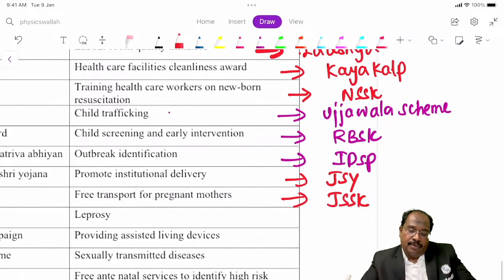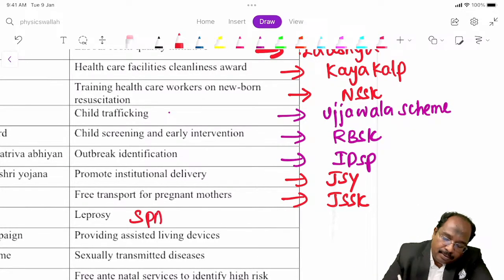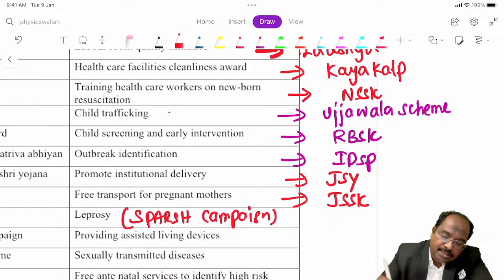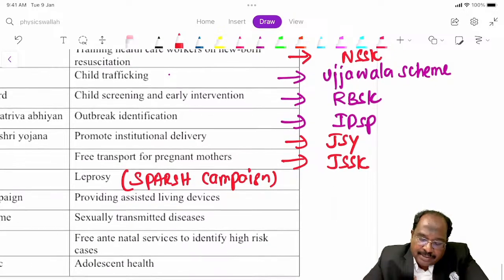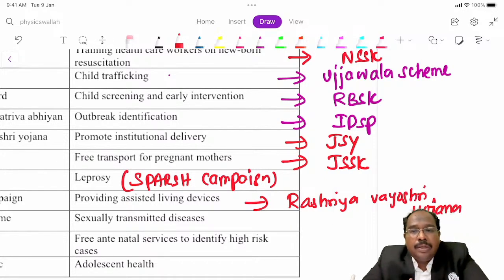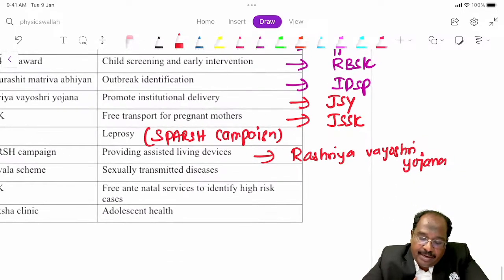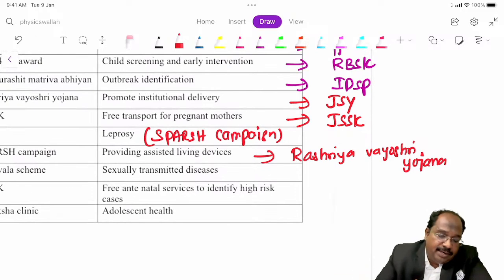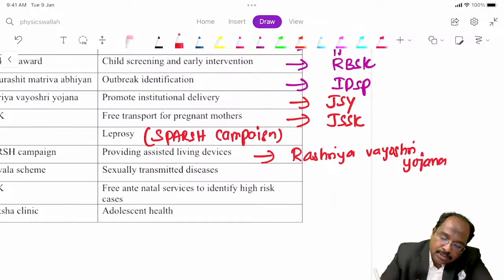Leprosy, we have a campaign called Sparsh campaign. Provided assisted living devices, this is Rashtriya Vayostri Yojana. Prevention of STD, we have a clinic, the STD clinic is renamed as Suraksha Clinic.